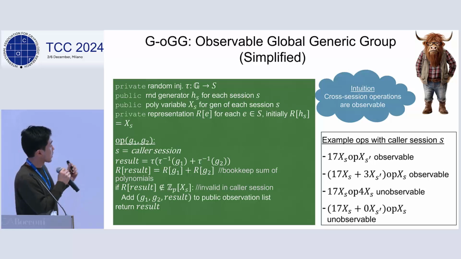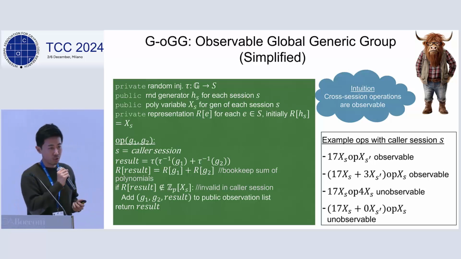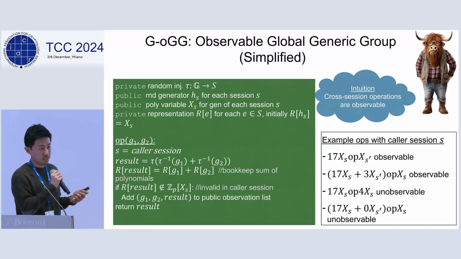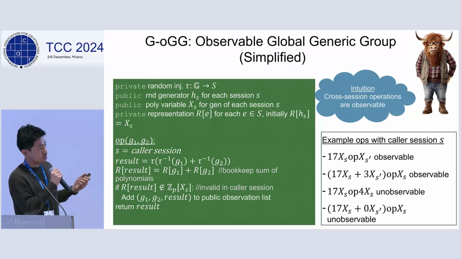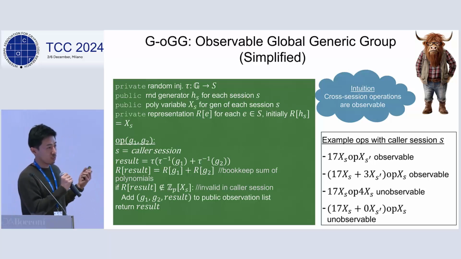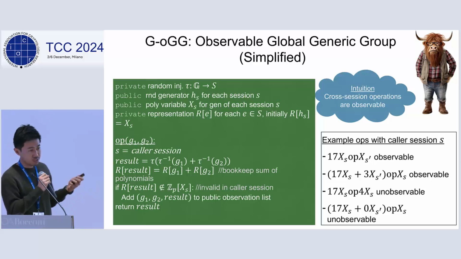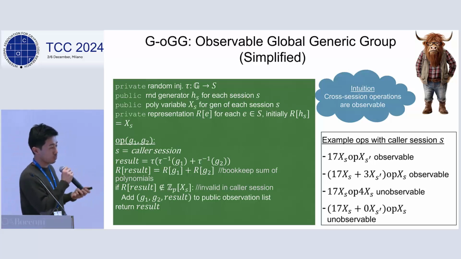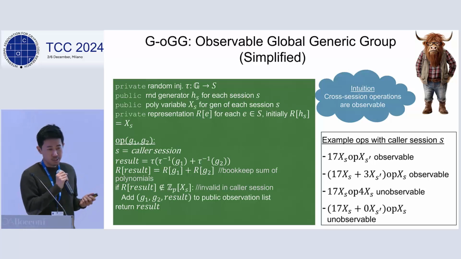So in a similar fashion, we can define a strict version of global generic group oracle. Now we treat the generic group oracle as a global resource, and this can be accessed by different protocol sessions. So in this way, we model the situation where the same group parameters are reused by different protocols, some standardized curve in the case of elliptic curve-based crypto systems. However, this is not sufficient.